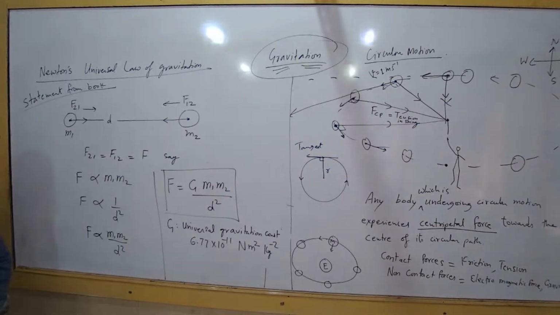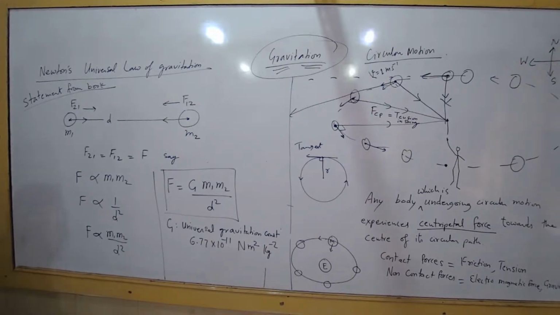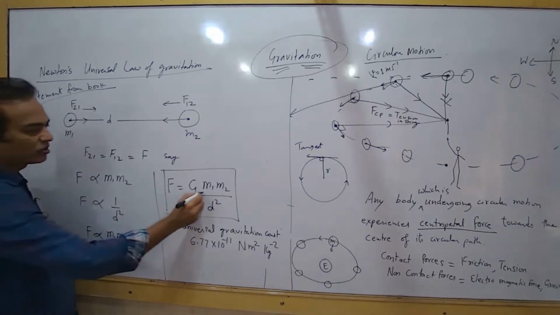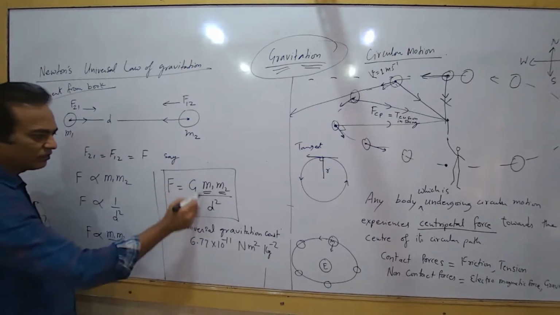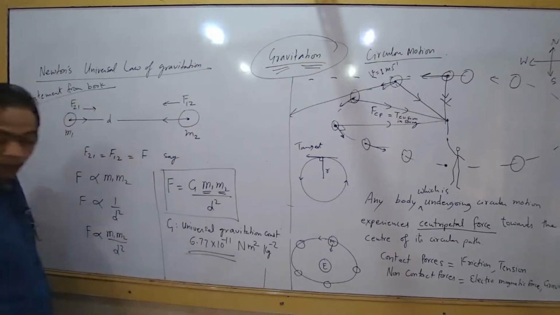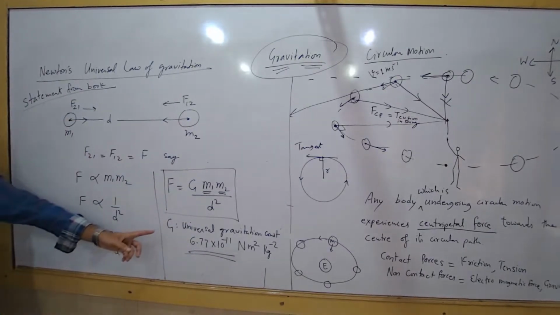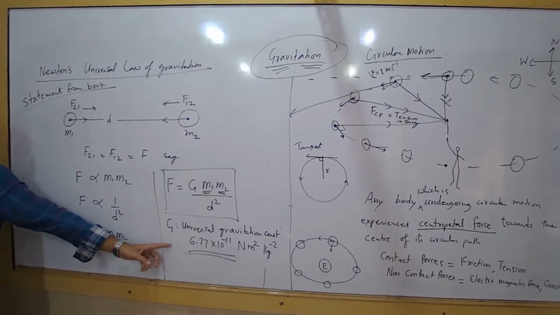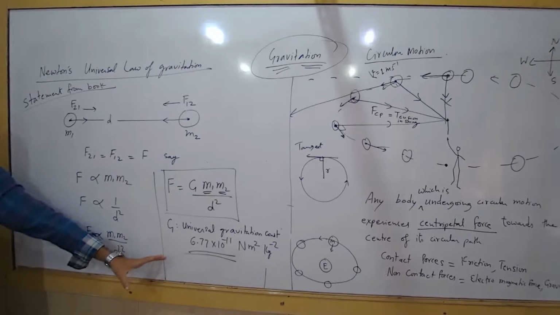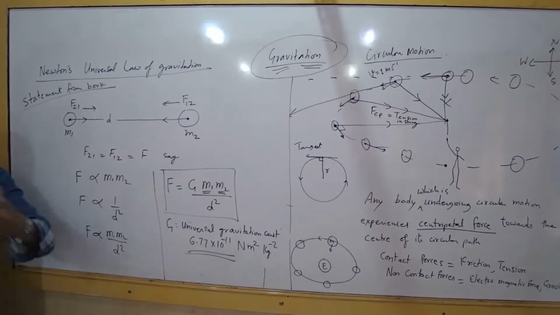So which means I am right now attracting you, and this table. But can we see any effect of it? No, because our masses are not very high, and this factor is a very small factor. So it becomes significant only at a big object level, like Earth or Sun. Their masses are too high.